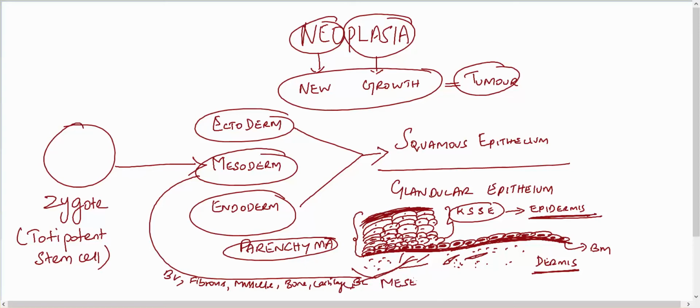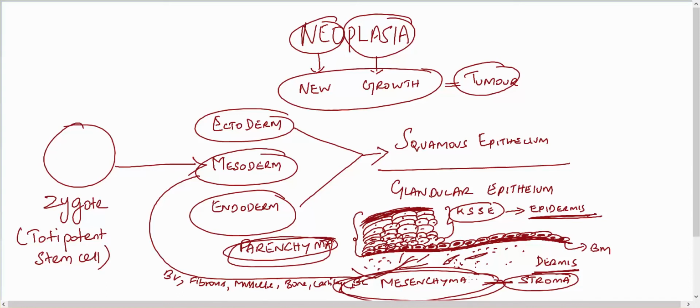Some call mesenchyma a stroma. So parenchyma means epithelium, and mesenchyma are the supportive structures to the epithelium. You should understand these basic terminologies, parenchyma and mesenchyma.